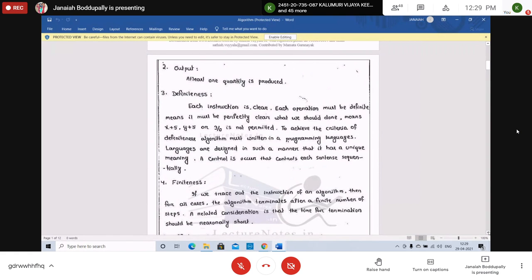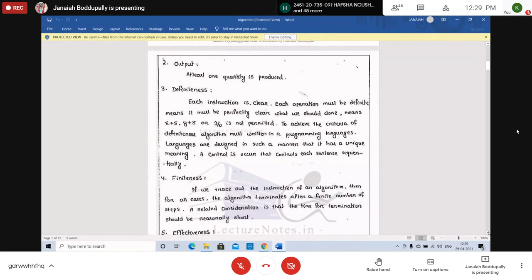What is definiteness? Each instruction is clear. Each operation must be definite. Each instruction, whenever you are writing an algorithm, it must be perfectly clear what should be done. Suppose x plus 5, y plus 5, or 3 by 0. They are not clear. There is an ambiguity.